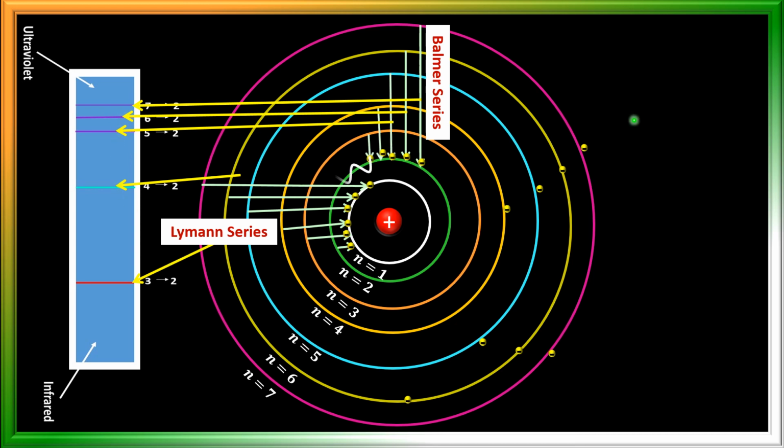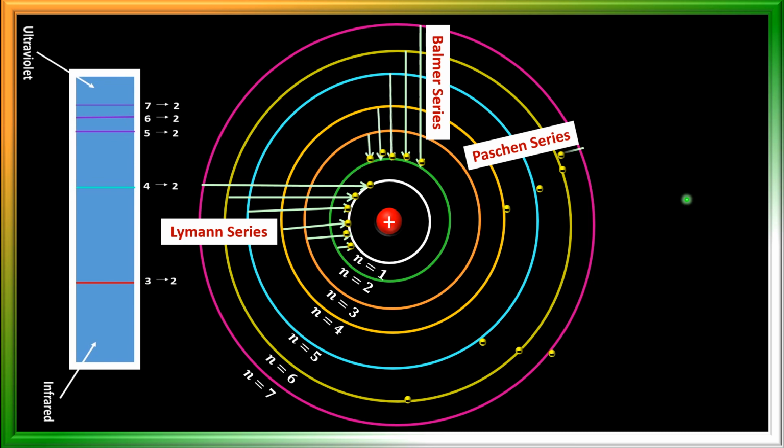Next, when electron transitions take place from a higher energy level to the third energy level, what happens? You see here, the energy released is in the infrared region. That light also we cannot see. It's not visible.